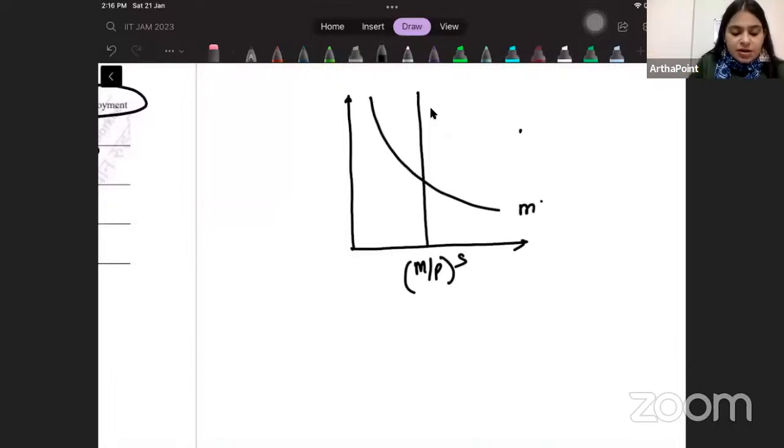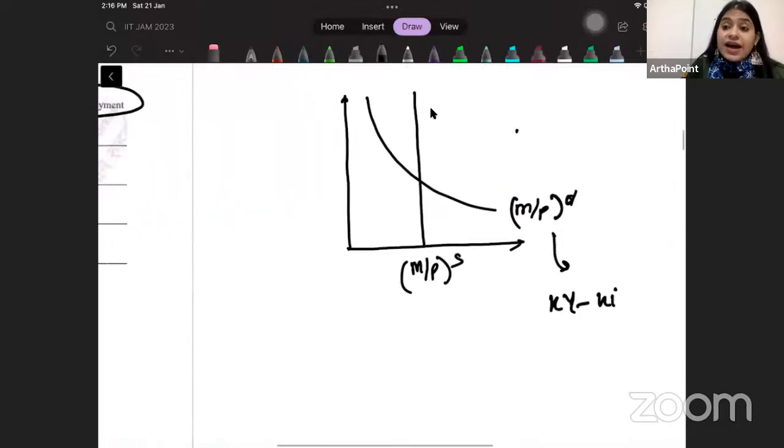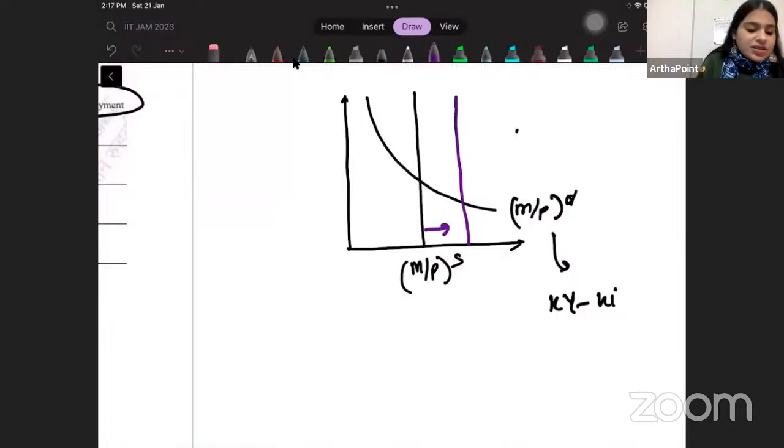This is my money demand, right? Demand has this equation kY minus hi. This can be linked to interest rate. Supply will always be exogenous. If supply increases by the government, suppose the supply curve shifts to the right, then I can think of it that when supply increased, interest rate decreased, right? But how is this working?